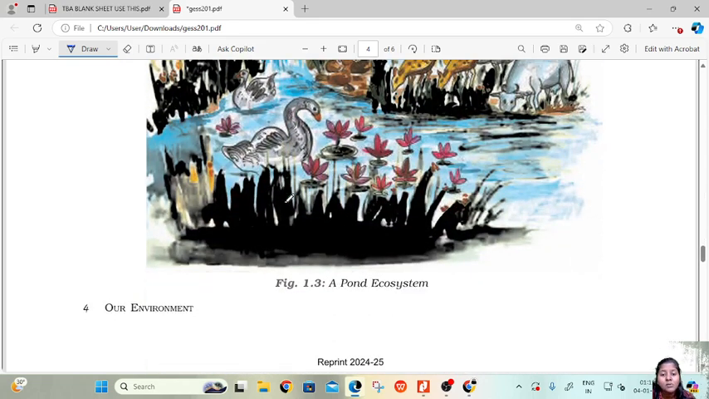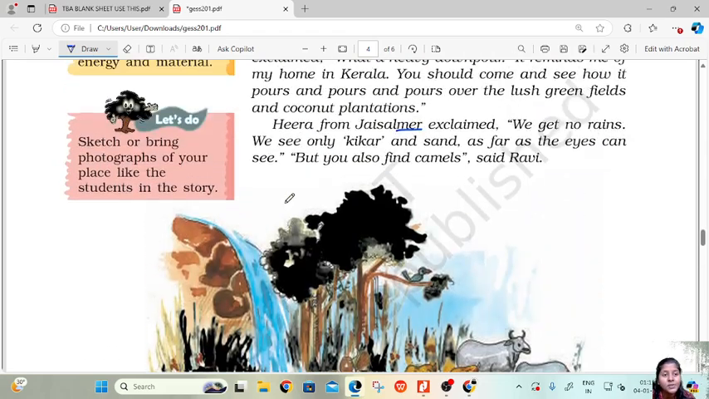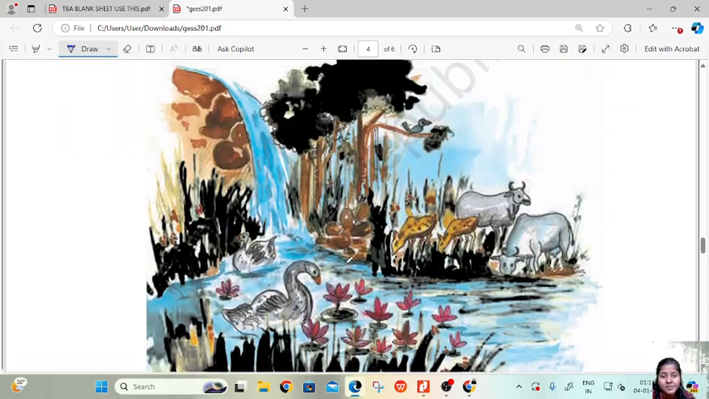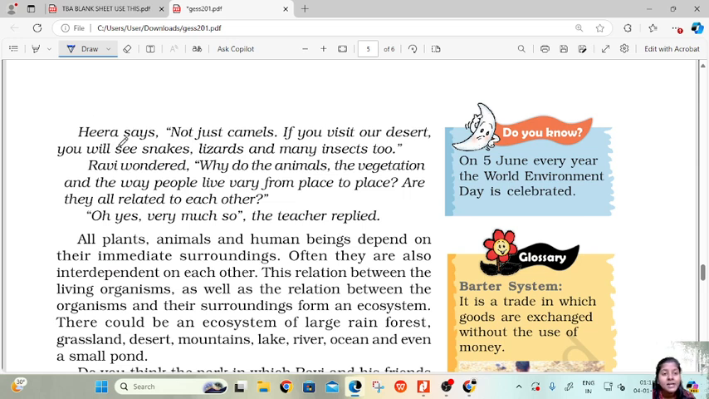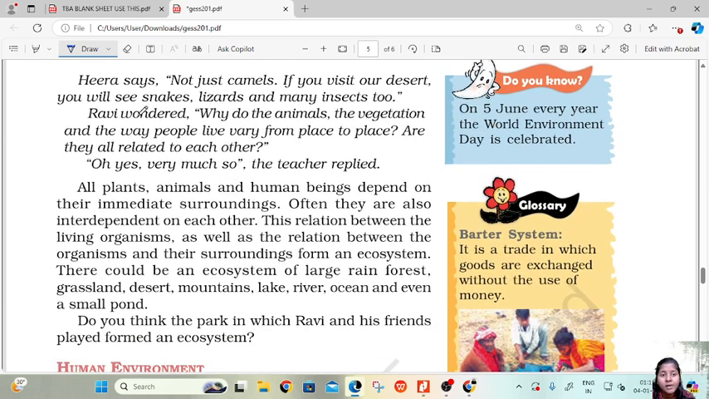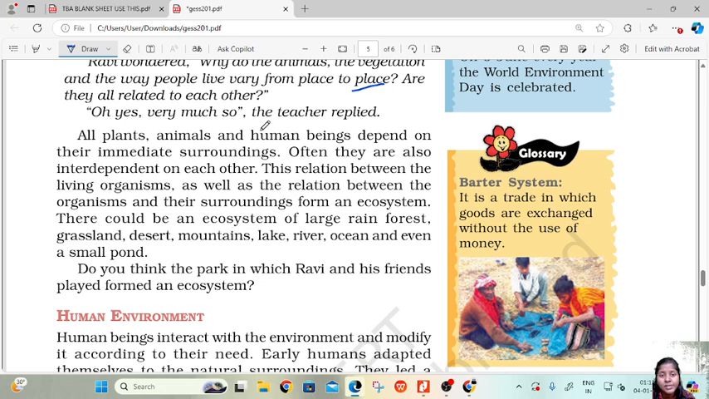Okay, here the picture is given of a pond ecosystem, how the pond ecosystem is. Then Hira says, "Not just camels. If you visit our desert, you will see snakes, lizards, and many insects too." Ravi wondered, why do the animals, the vegetation, and the way people live vary from place to place? Are they all related to each other? "Oh yes, very much," the teacher replied.